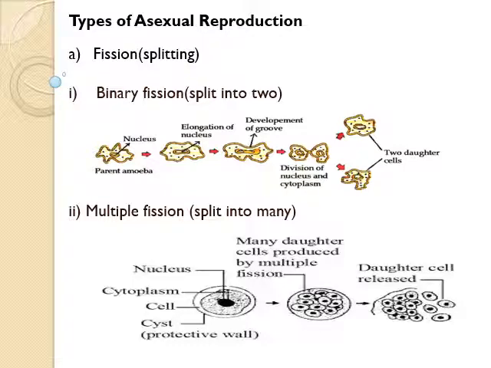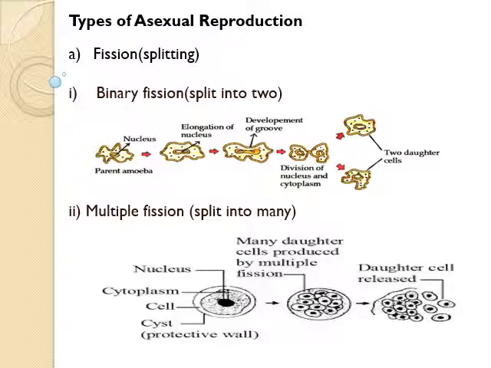Then the nucleus of the parent cell divides and then the cytoplasm divides, which results in the formation of two daughter cells. This process occurs during highly favorable conditions. Here, nuclear division is termed as karyokinesis and cytoplasmic division is termed as cytokinesis.